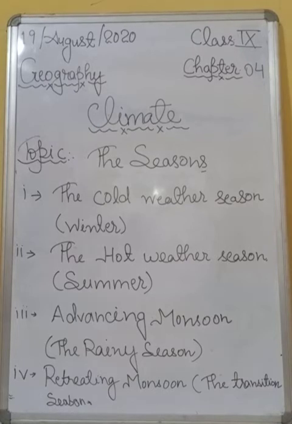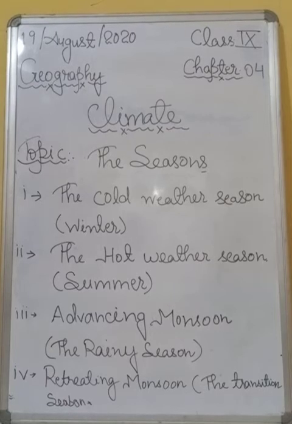Okay. So students, the windward side of the Western Ghats receives very heavy rainfall, more than 250 centimeters in the early seasons, and you can take the example of last year's flood in Kerala. Okay. So students, in spite of lying in the rain shadow area, the Deccan Plateau and parts of Madhya Pradesh also receive some amount of rainfall. Okay.